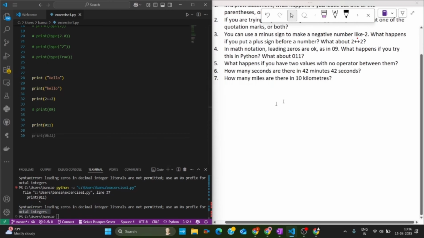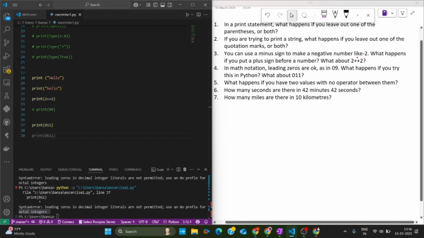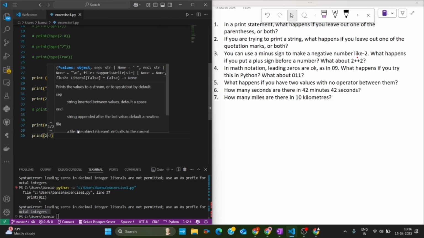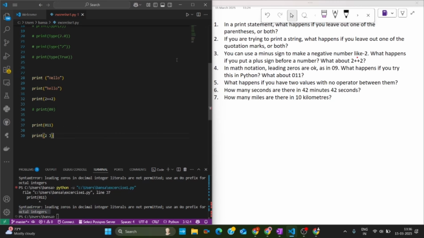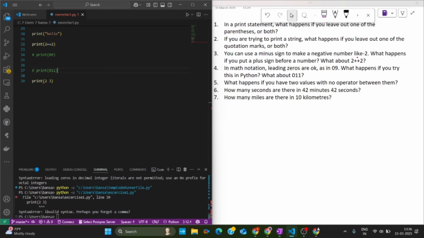The next question is: what happens if you have two values with no operator between them? We have 2 and 3, so what will it return? Here we get a syntax error, because in Python we have to use an operator between any two numbers, and if we don't put any sign, we get a syntax error.